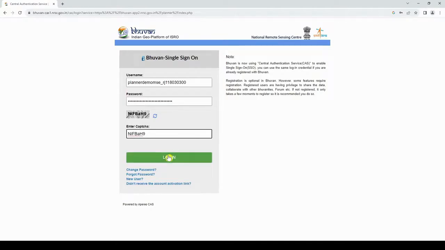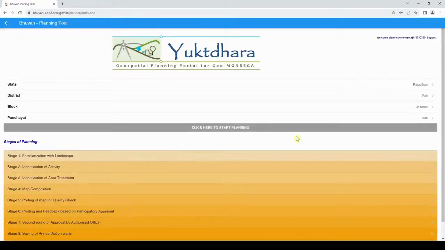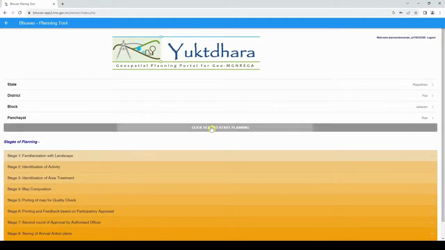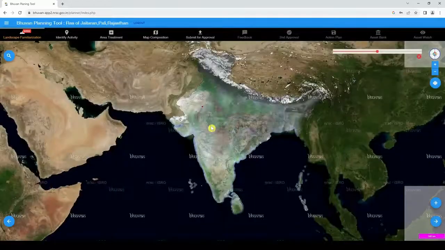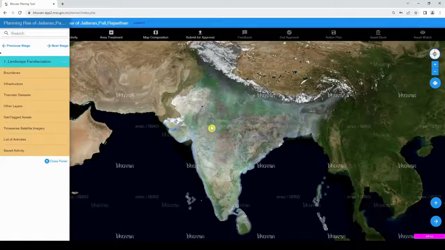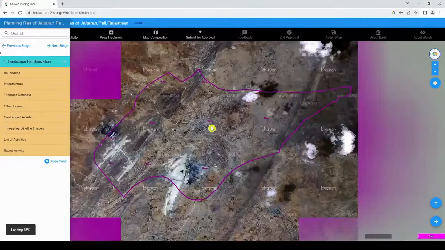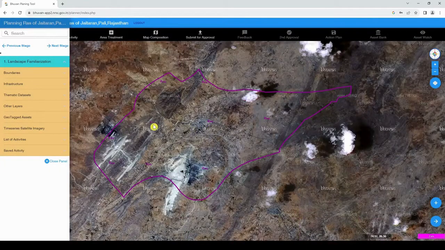Based on the role of the user, the respective state, district, block and panchayat get explicitly selected from the database. When the user clicks on click here to start planning, the user will navigate to another page to plan the activities in the selected panchayat. The new page is loaded with the base map and the selected panchayat and its boundary.